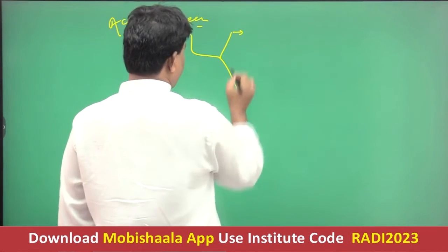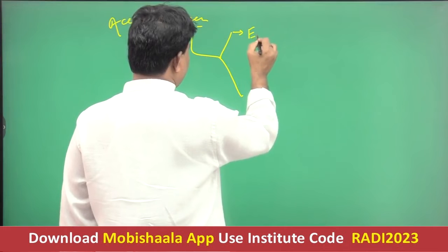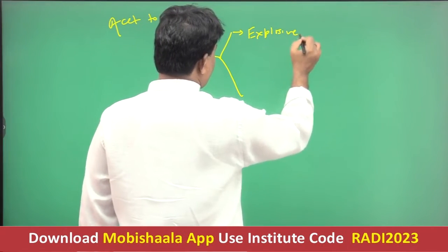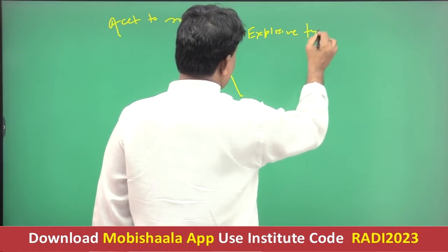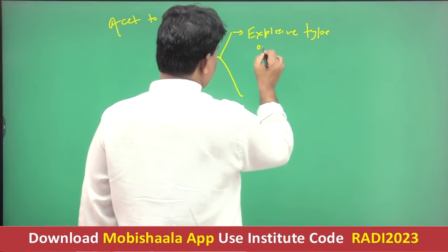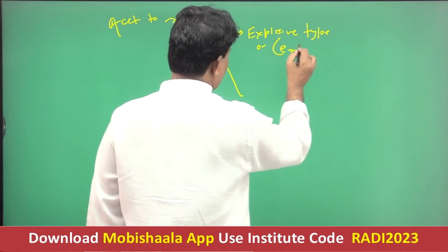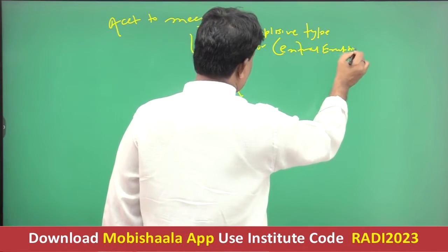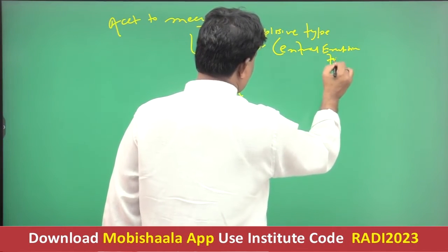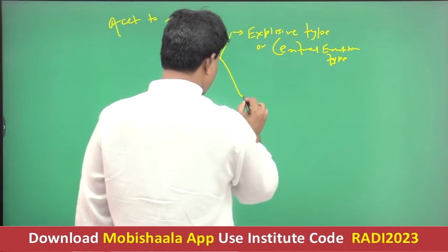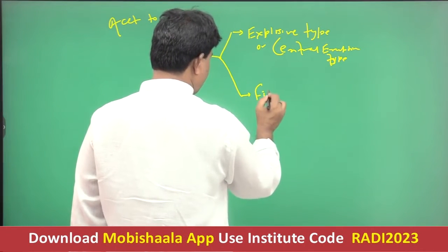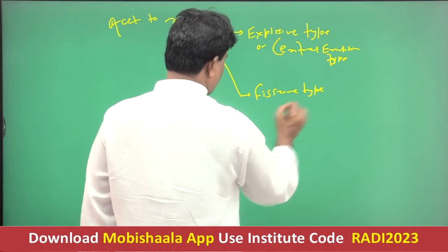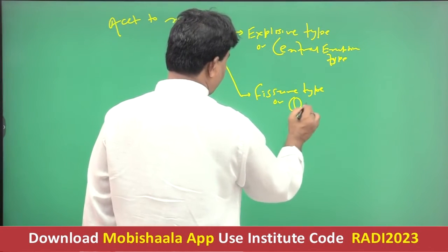One is explosive type, or central eruption type, and the second is fissure type, or quiet type.